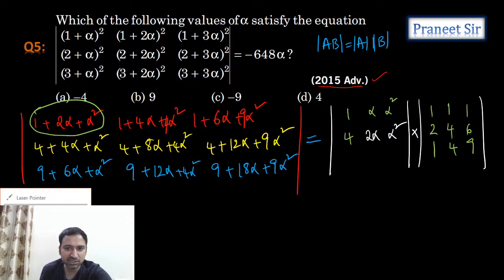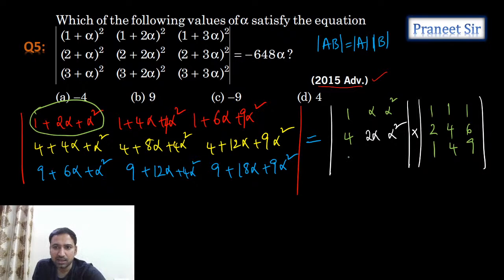So tell me guys, what is the last row? Last row is like 9 3 alpha square. Is it correct or not? Let's check it. 9 6 alpha square. If you multiply it, we are getting it or not, just checking it.